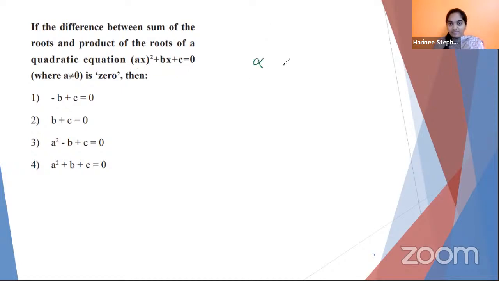Do you remember alpha, beta being two roots? Alpha plus beta is equal to something, and alpha into beta is equal to something. Any one of you, do you remember? Okay, let me recall. Alpha plus beta is minus b by a, whereas alpha into beta is c by a. Don't be scared, children. You can give your answer whenever I ask. Even if it is wrong, no problem. We will learn together.